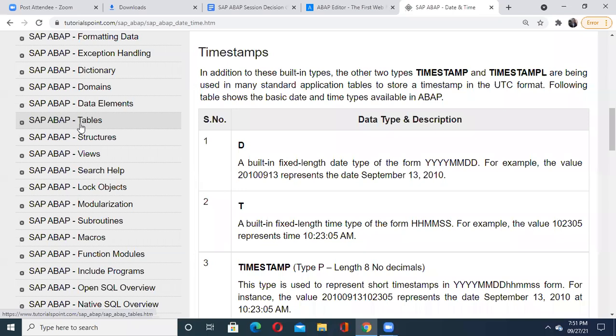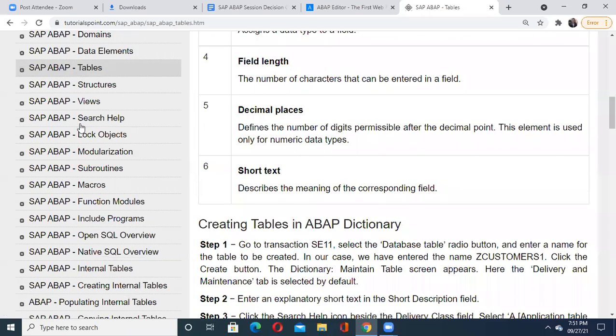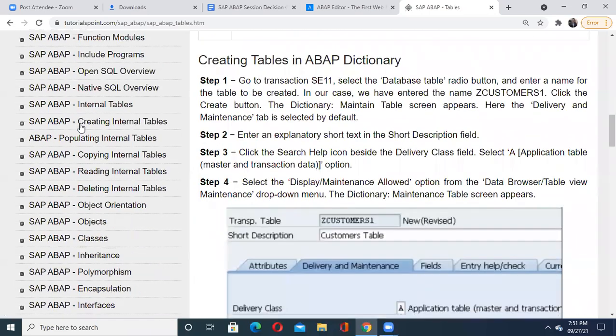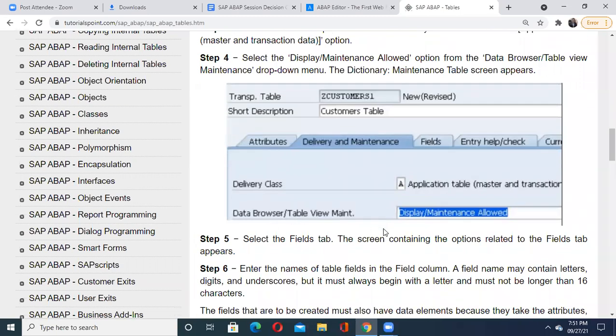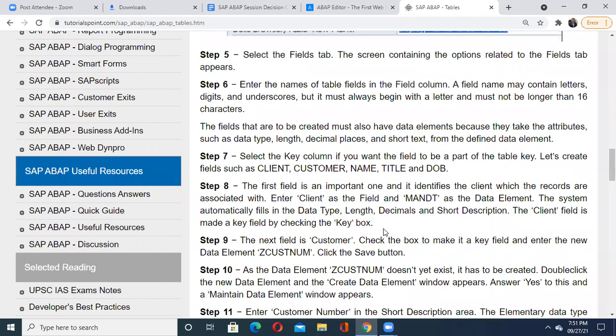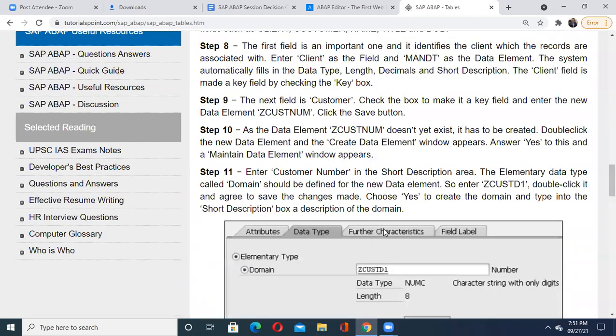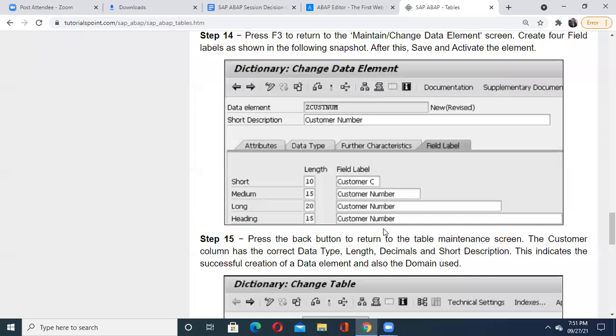So you should know what we mean by tables, how they are connected, how they are implemented, and their different fields. This is the actual screen you will find in your SAP logon when you are creating any table: how the name should be given, what the description is, what we mean by attributes, and what we mean by delivery and maintenance. These things are to be understood, and you should also get well acquainted with the transaction codes you want to use.